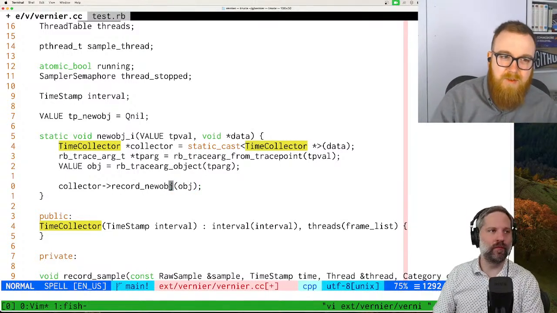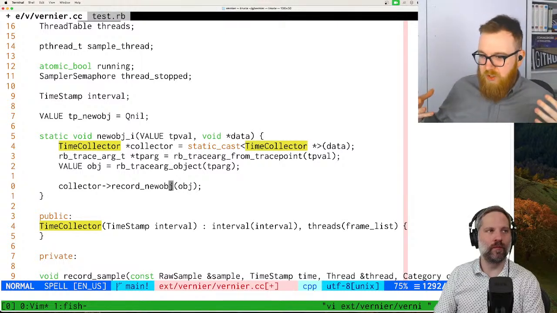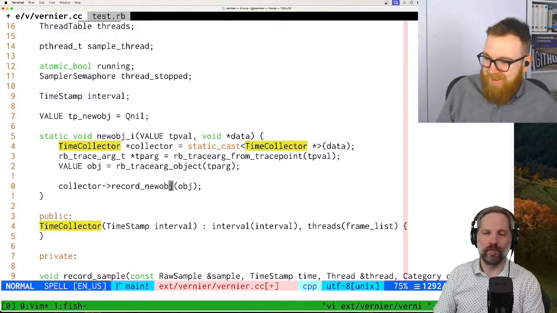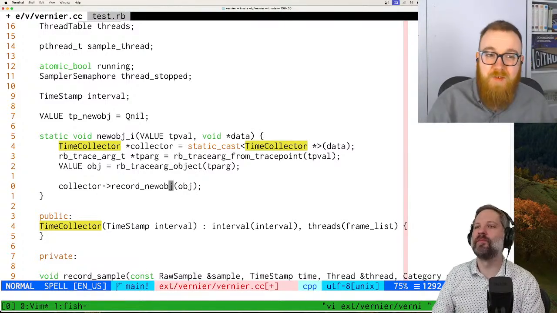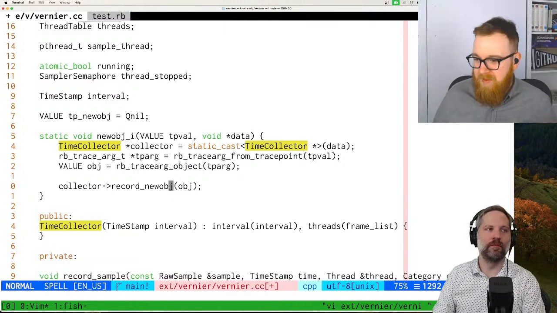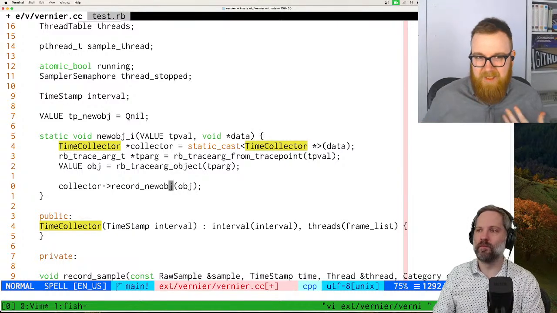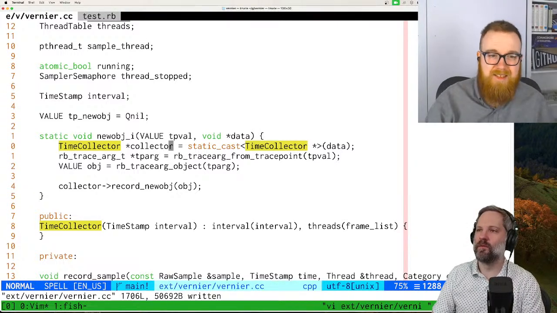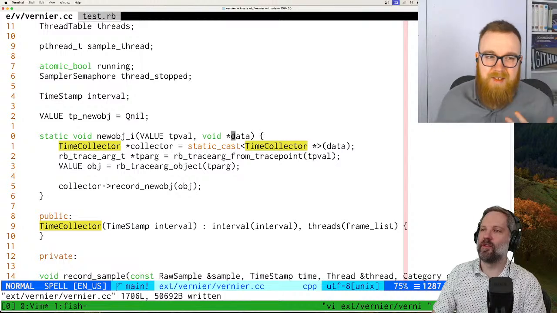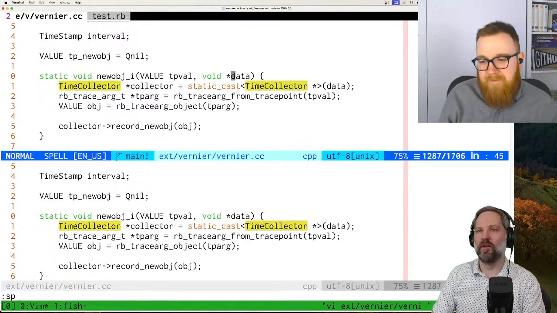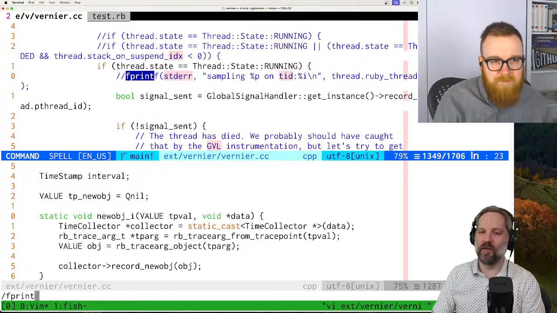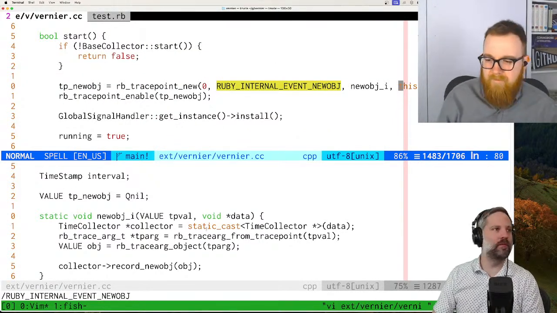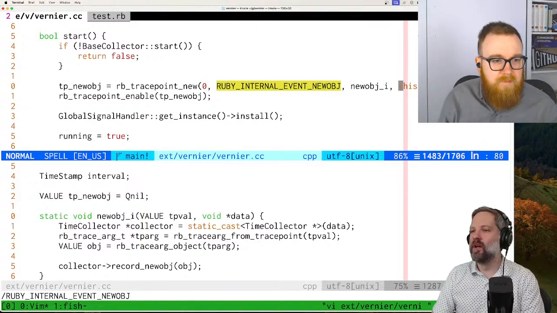Essentially the purpose of this new object is we need to make a bridge between the way Ruby wants to call us and the convenient way to be a C++ callee. So this is just doing a cast of the data Ruby's giving us, which it doesn't know what it is. It's like a user data type pointer, and we're just trying to pass that through into something that we're happier to receive. So this data is referring to this, which is, yeah. Okay.